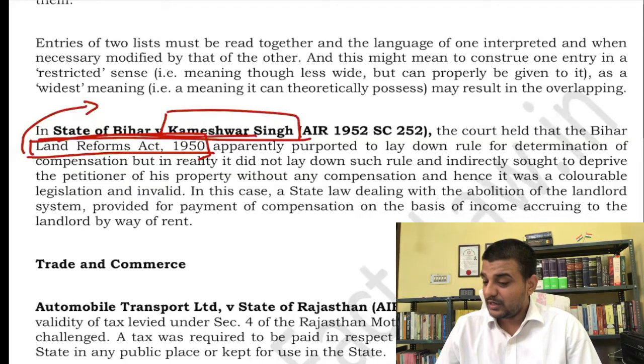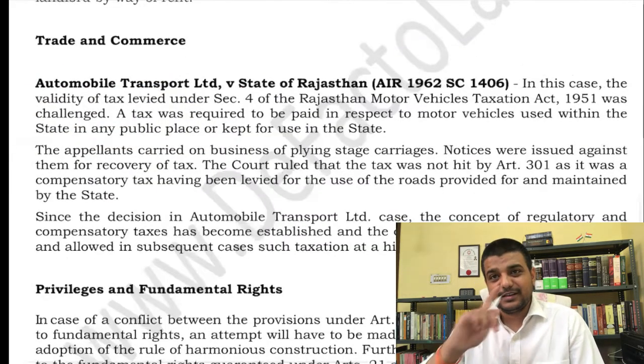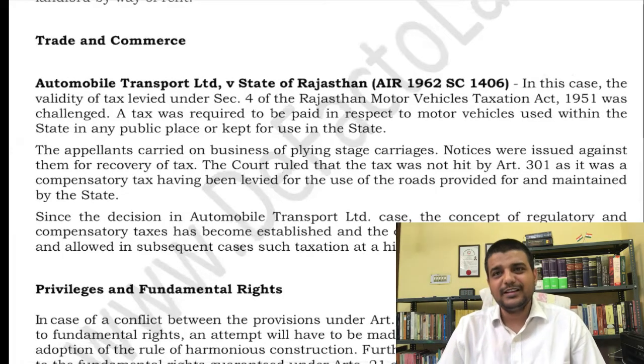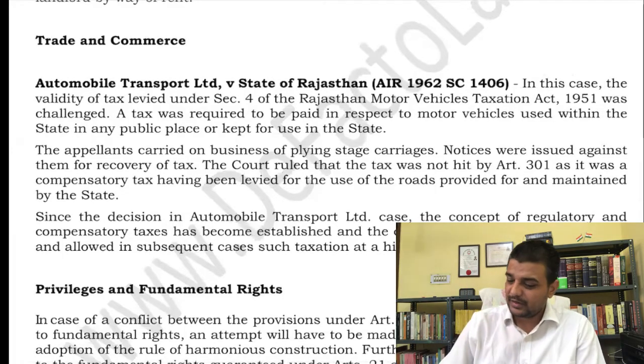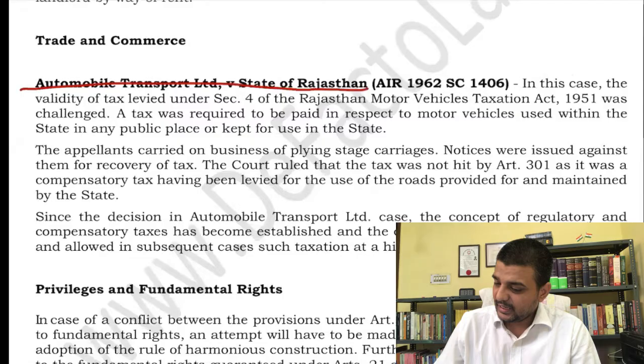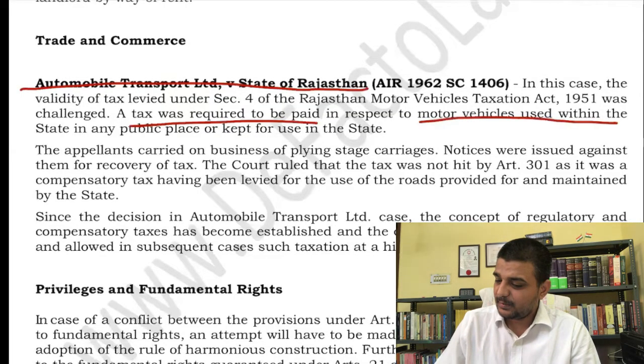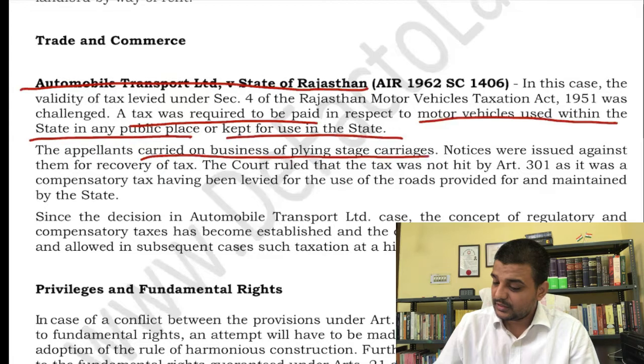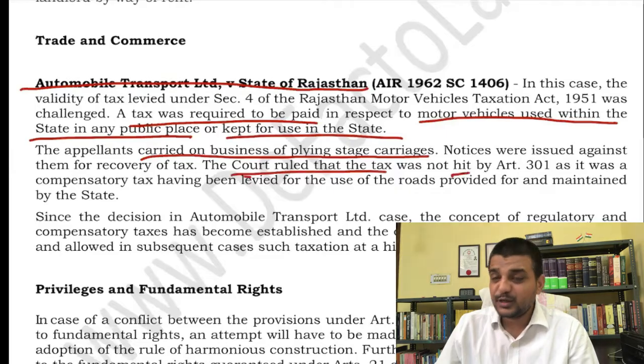Okay, then let us come to the case related to trade and commerce, Article 301. If you look at Articles 301 to 307, the first important case is Automobile Transport Limited versus State of Rajasthan. Here a tax was required to be paid in respect of motor vehicles used within the state in any public place or kept for use in the state. The appellant carried on business plying stage carriers, and notices were issued. The court ruled that the tax was not hit by Article 301.